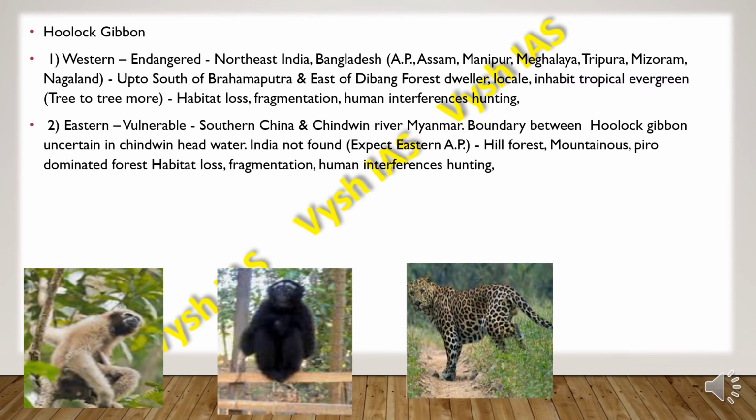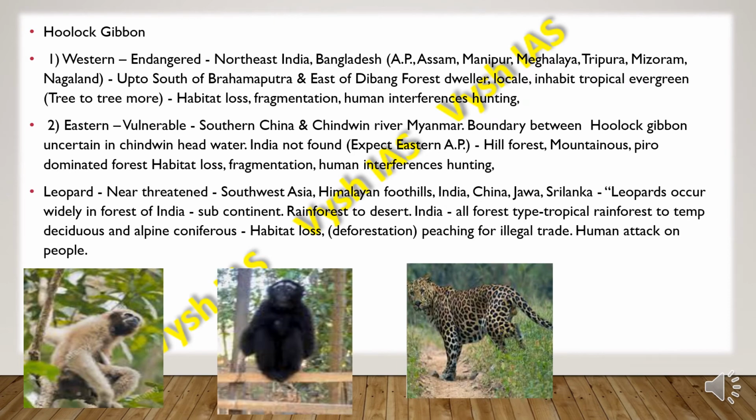Then we have the eastern Hoolock gibbon. These are vulnerable and they are found in southern China and the Chindwin River in Myanmar. Also, the boundary between the Hoolock gibbons, both of them, is uncertain. Roughly they say that the Chindwin headwater region is the boundary. So in India it is not found except in eastern Arunachal Pradesh, and they are mainly found in hill forest region, mountainous regions, then the Piro dominated forest, and they face habitat loss, fragmentation, same thing, human interferences and hunting.